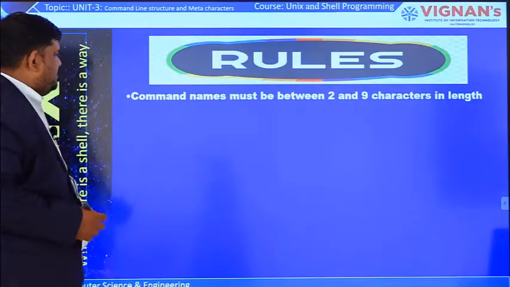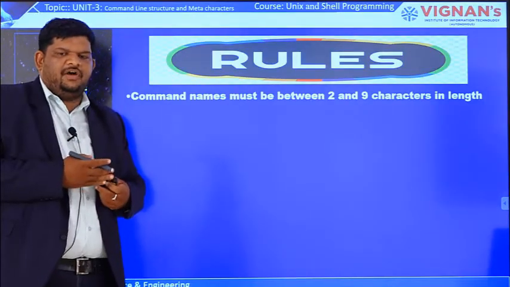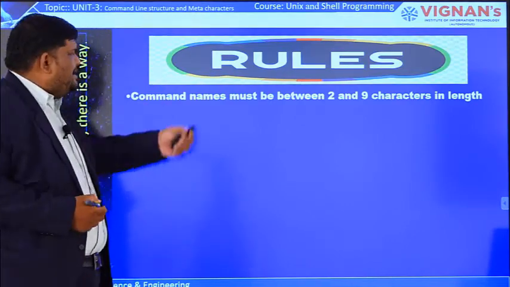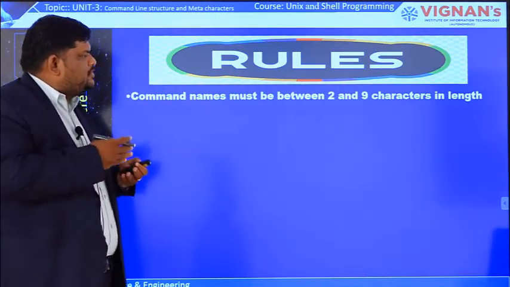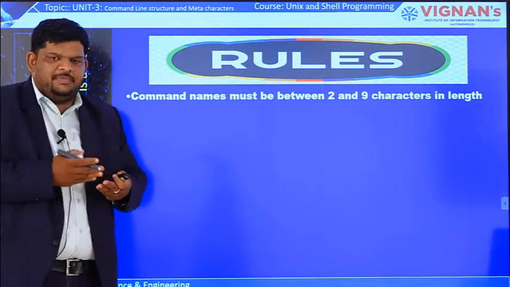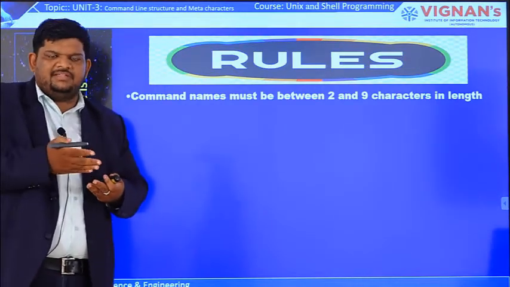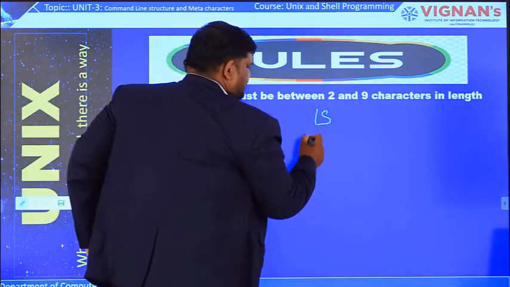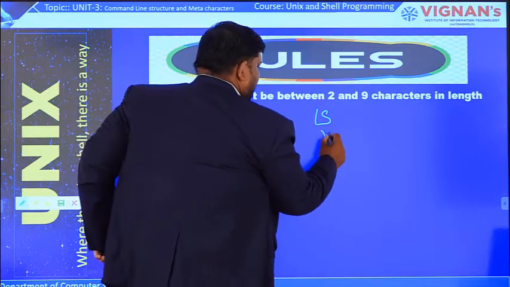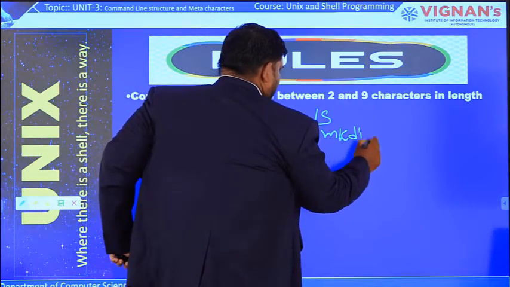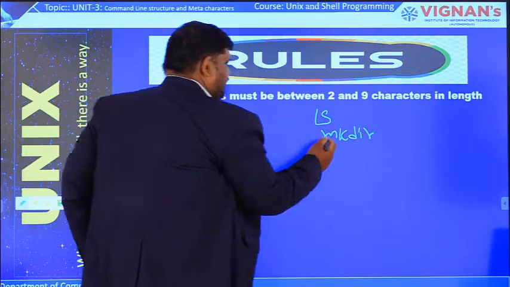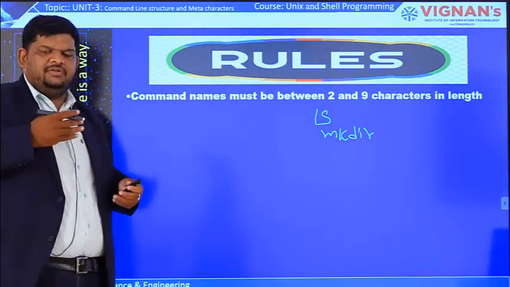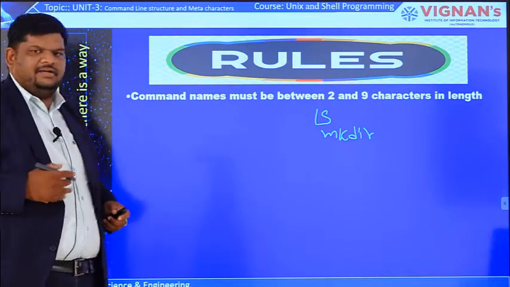Let us see the rules that we have to follow while writing commands, options, and arguments. Command names must be between 2 and 9 characters. For example, ls has 2 characters, and mkdir has 1, 2, 3, 4, 5 characters. So command names must be between 2 and 9 characters in length.